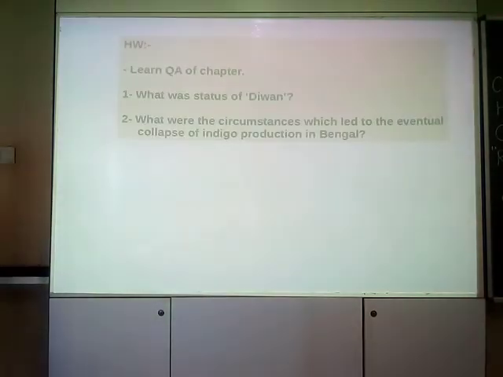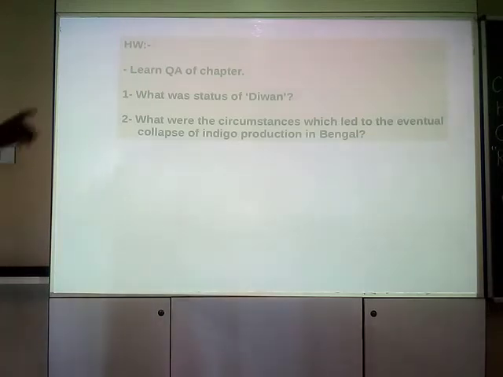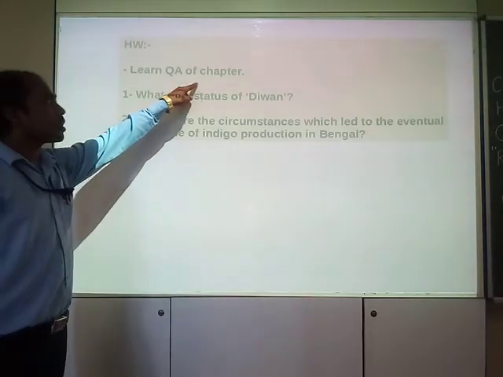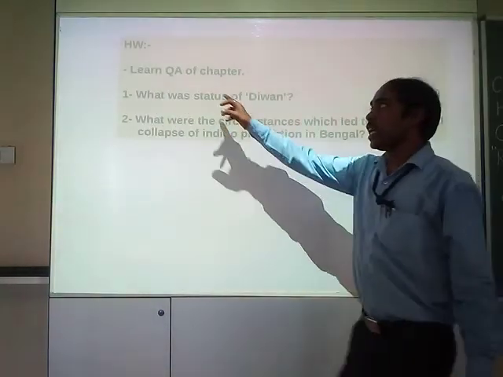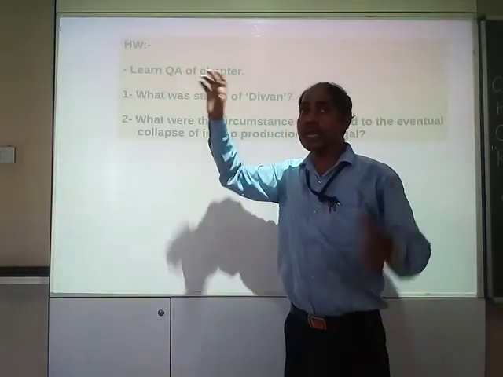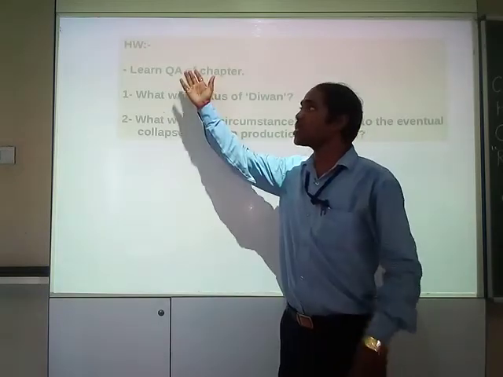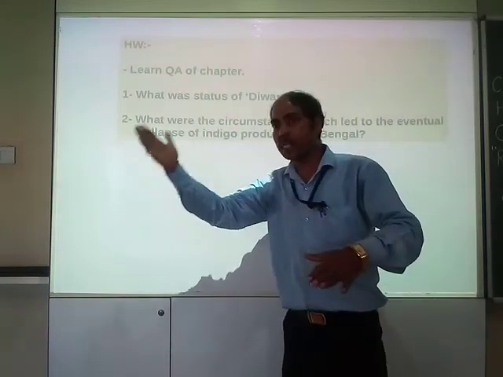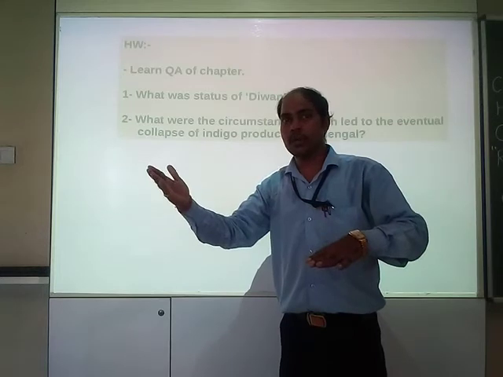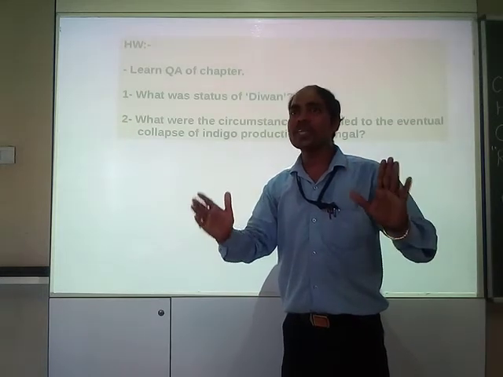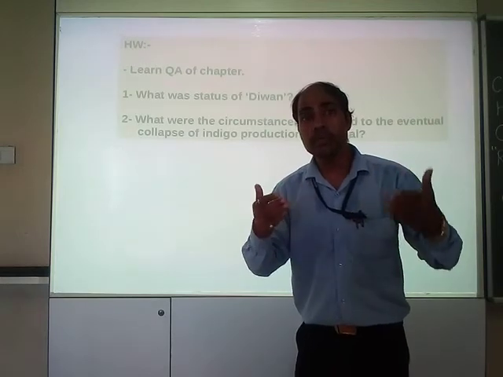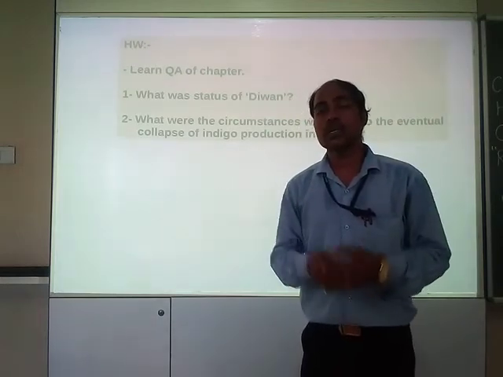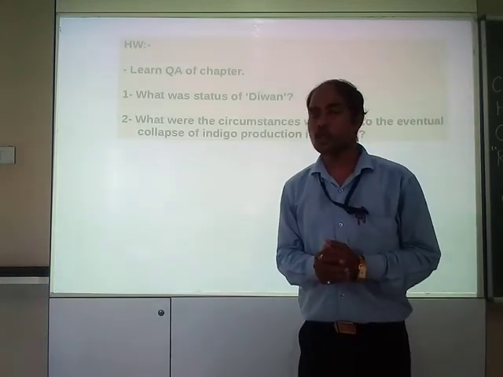Now it's time to note down the homework. Your homework is to learn the question answers of this chapter, Ruling the Countryside. See, if I am giving the homework, that doesn't mean only that is the homework. As soon as the notes and answers are given, it's your duty to remember and learn all the question answers, all the chapter things.